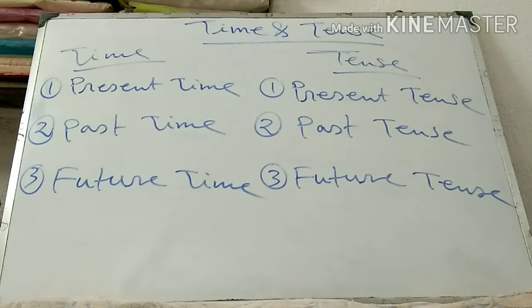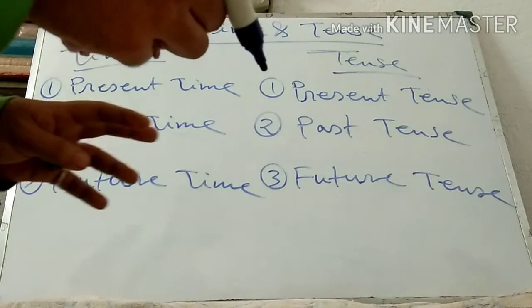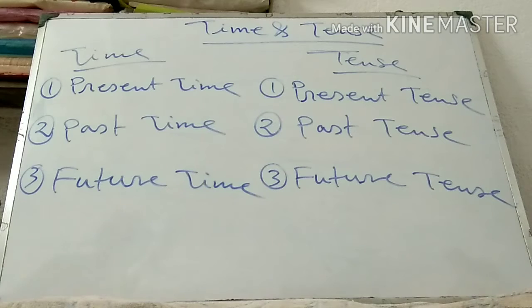And here, what is present tense? The different forms of verbs which are made according to the present time, they are called present tense.